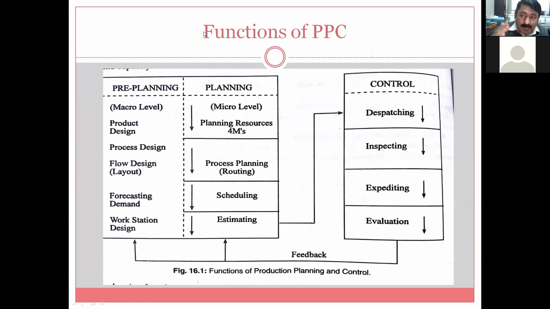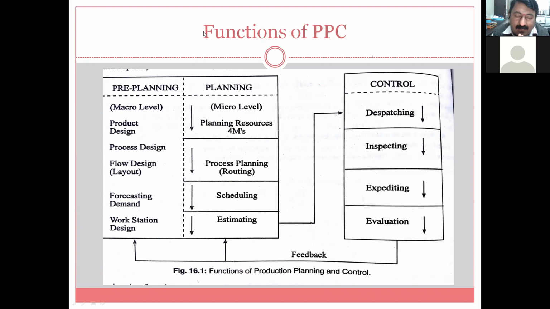Inspection, just checking, then expediting to accelerate. After accelerating, evaluation should be there, because this is one of the important stages. Whatever products are manufactured, whether they are as per the standard: the evaluation of the process, the evaluation of the machine, the evaluation of the person. If any product is defective, then evaluation of the method: all things may be right, but if we have not chosen the correct method for fabrication of that particular part, definitely it is no use.